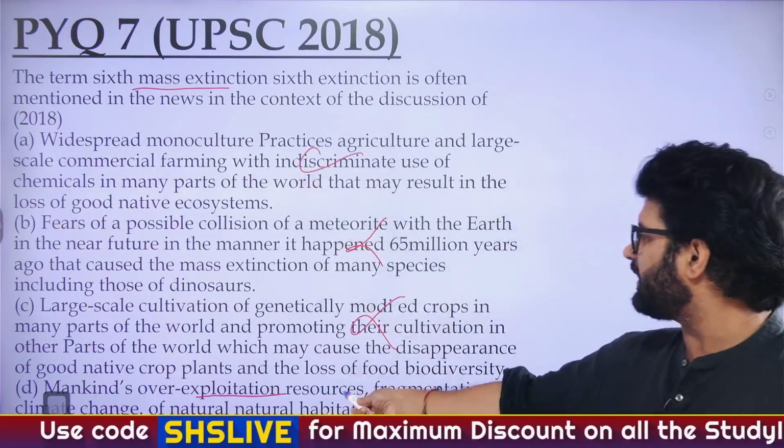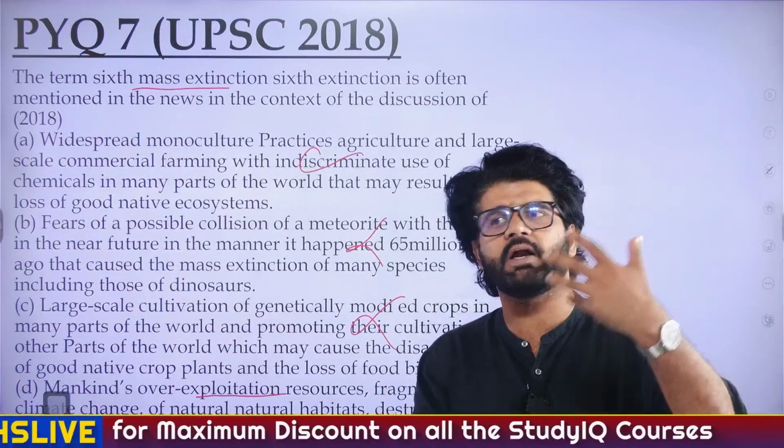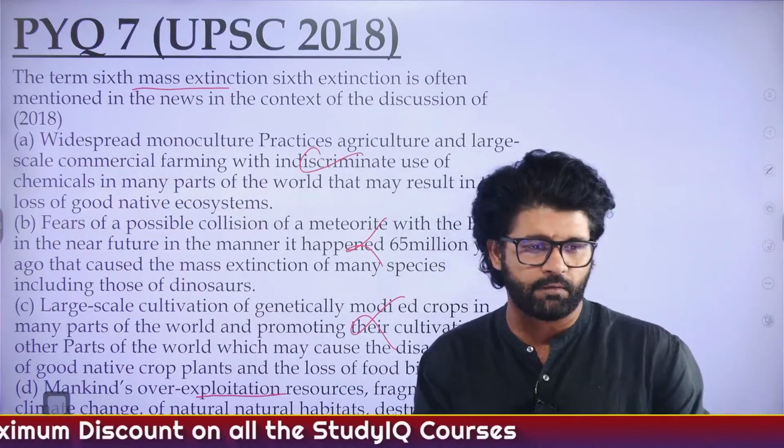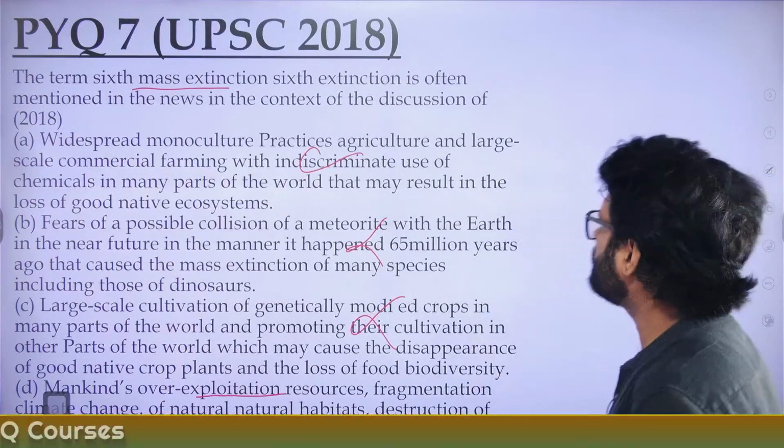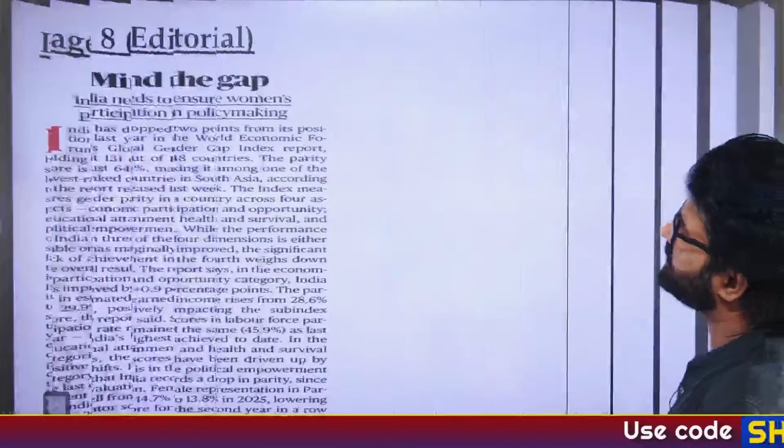The answer is mankind's over-exploitation of resources has led to extinction of flora and fauna. So the answer is D, 6th mass extinction. So many animals and plants have gone extinct in the last 60 years.